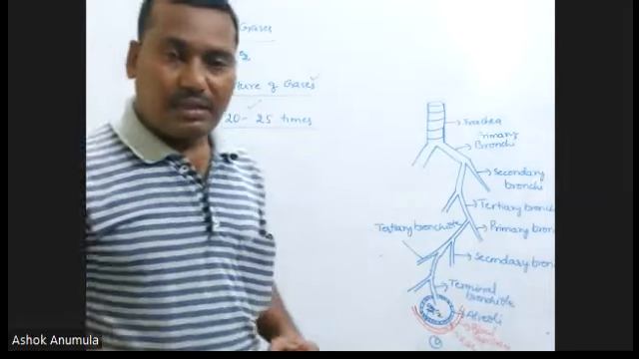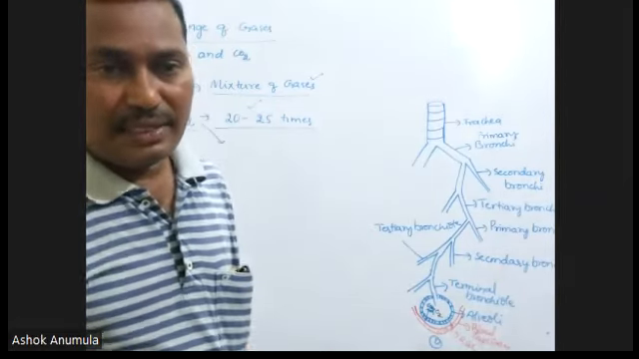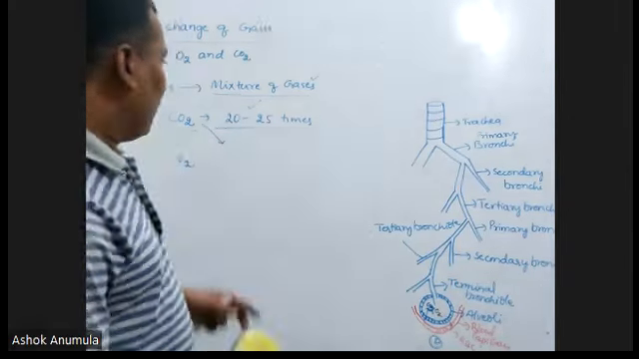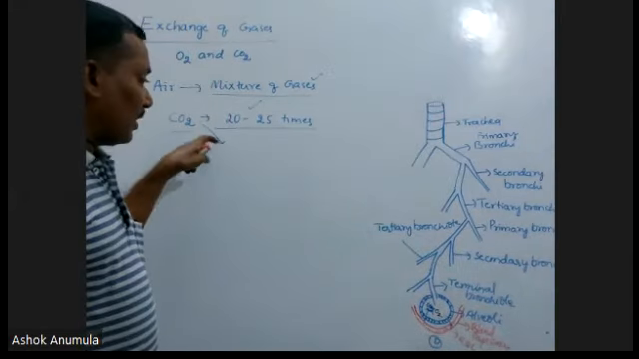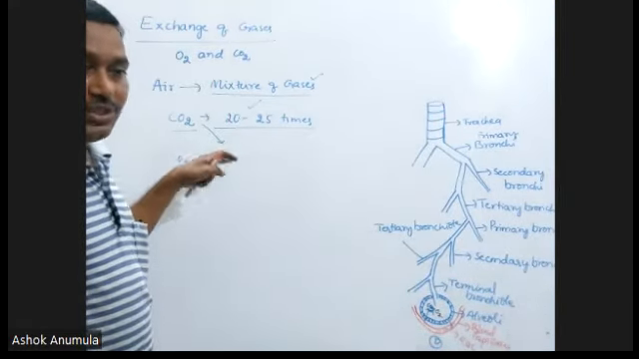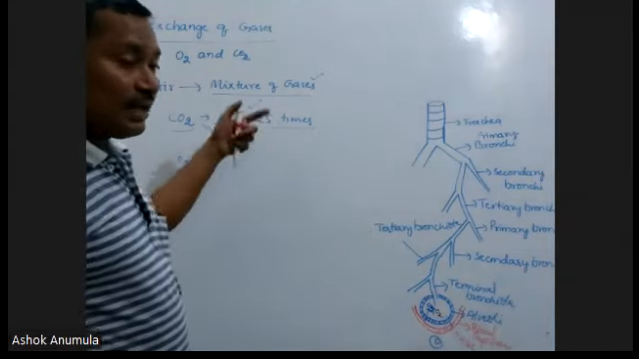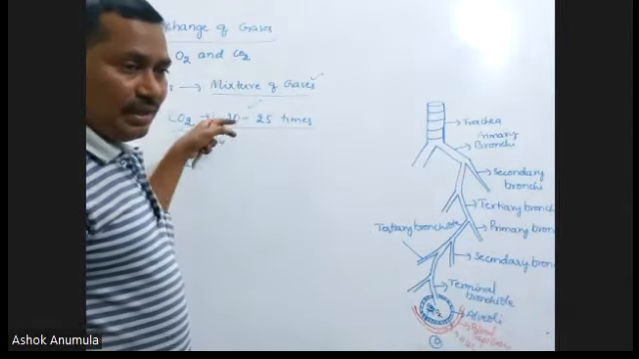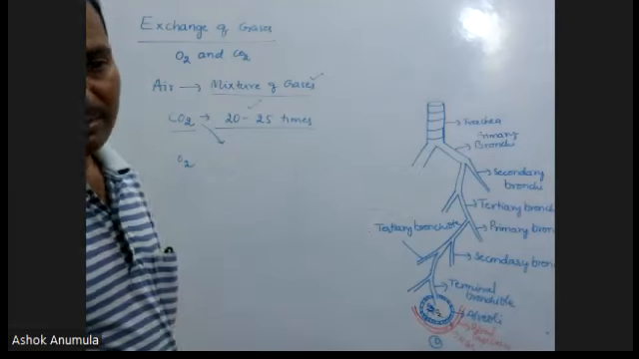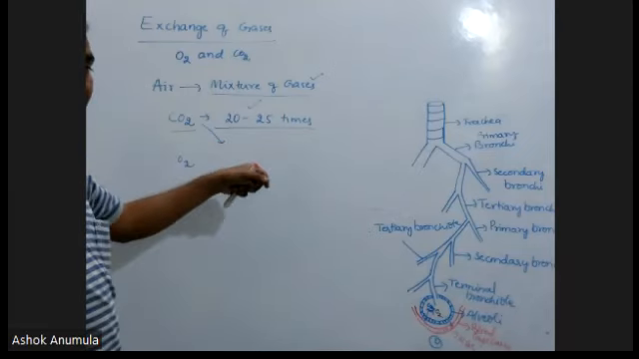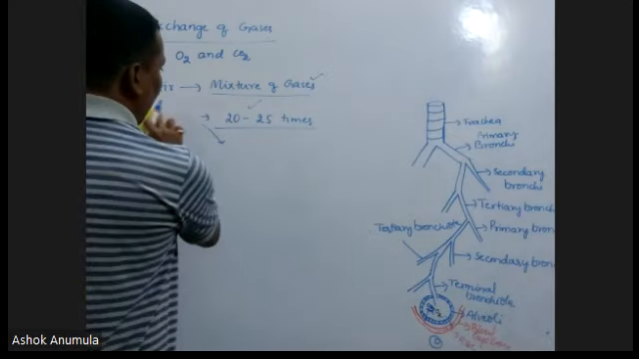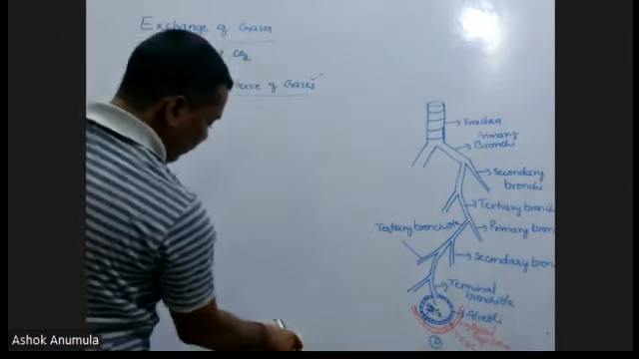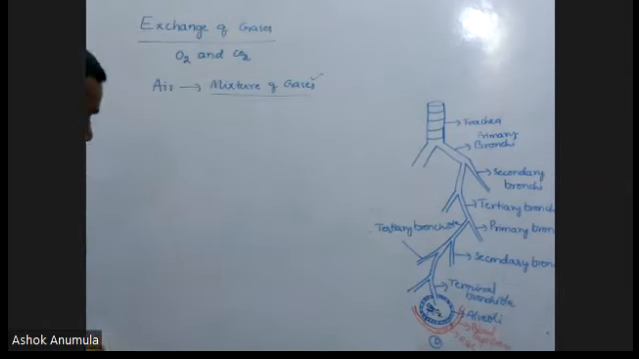So when the blood is exposed to oxygen and carbon dioxide, the carbon dioxide enters into the blood speedily. Why? Because it dissolves in the blood easily. How much greater? 20 to 25 times greater than oxygen. This is also very important for NEET purposes. Here you have to remember that carbon dioxide dissolves in the blood 20 to 25 times greater than oxygen.